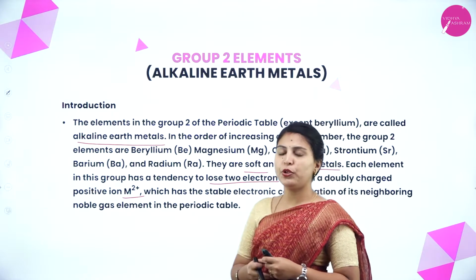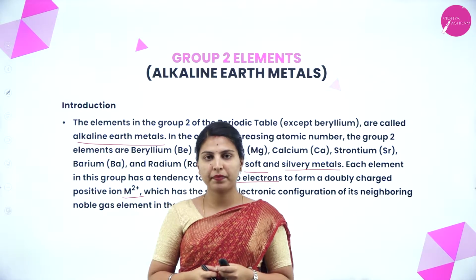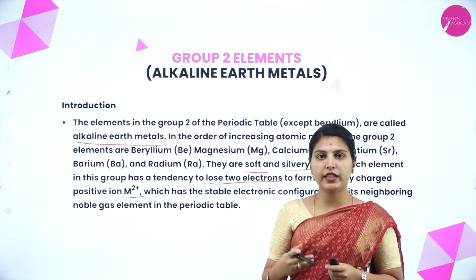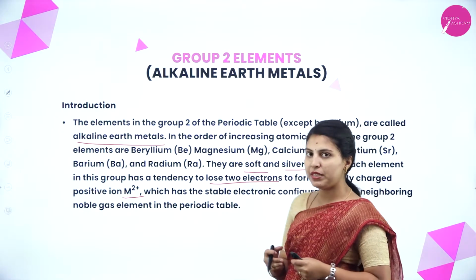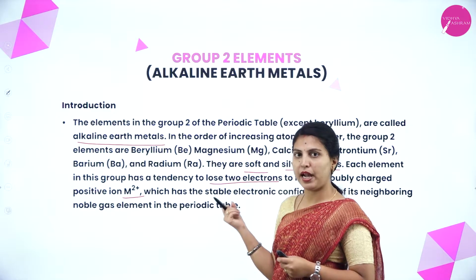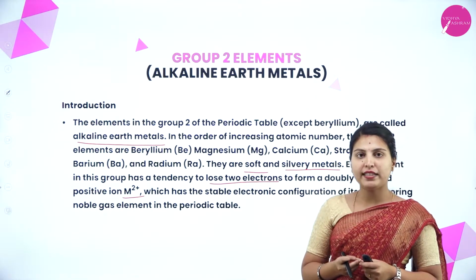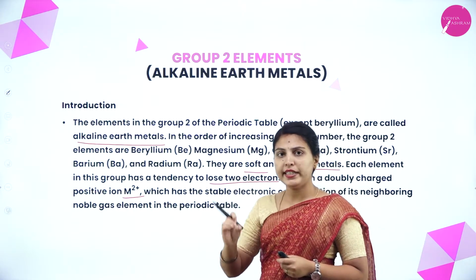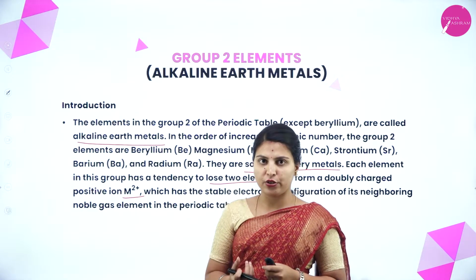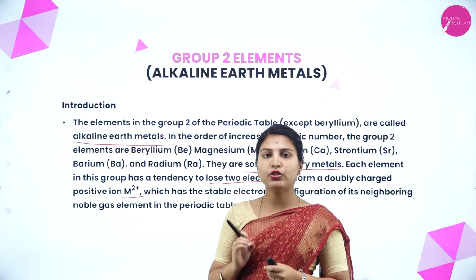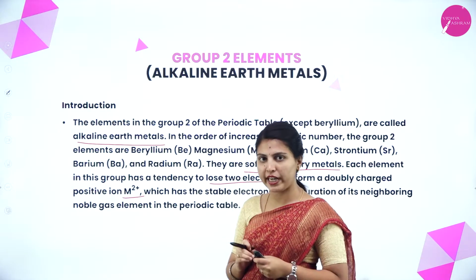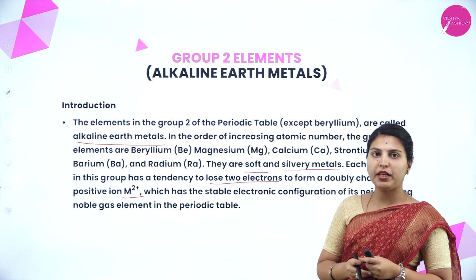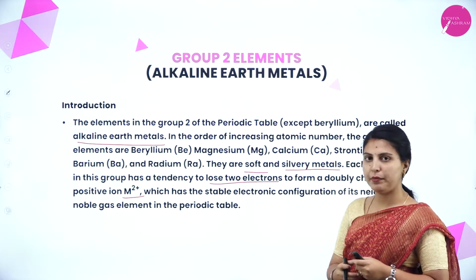What are they telling? Group 2 elements are also called alkaline earth metals, and in the order of increasing atomic number, because it is in group 2, the elements are beryllium, magnesium, calcium, strontium, barium and radium. They are soft and silvery metals. The name itself shows it is a metal, and like group 1 elements, it will also lose some electrons, but not exactly one. It will lose 2 electrons and form a positive ion or cation, M2+. And it will have a stable electronic configuration like the noble gas element in the periodic table.